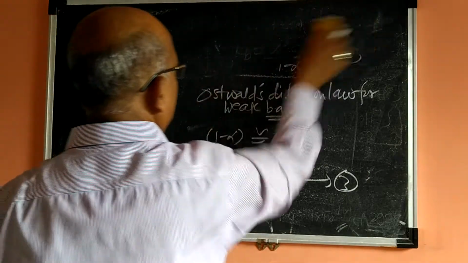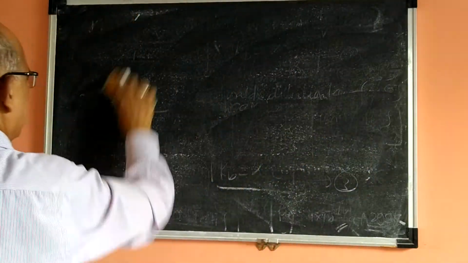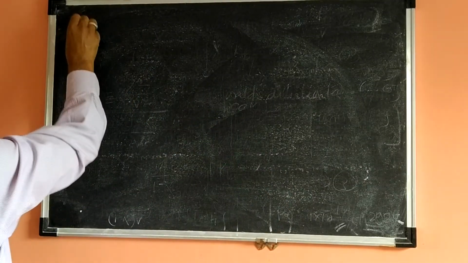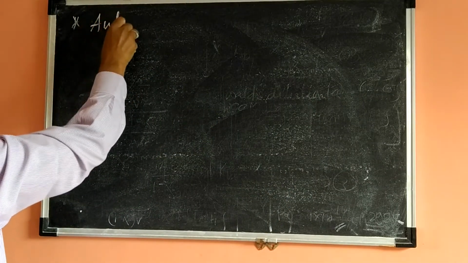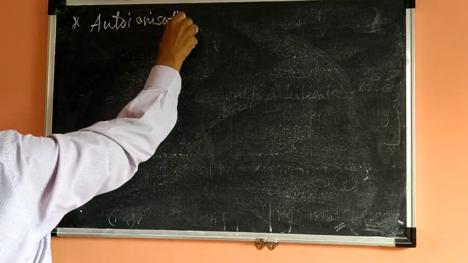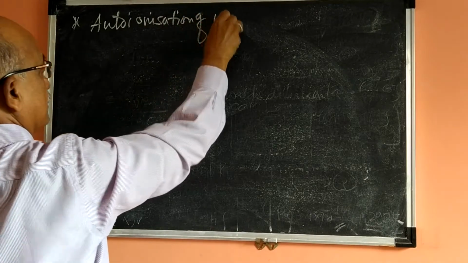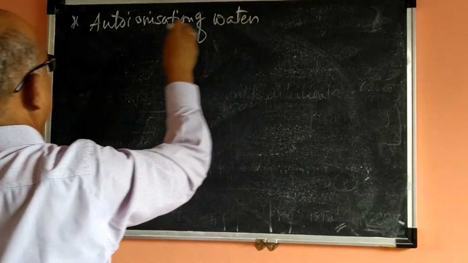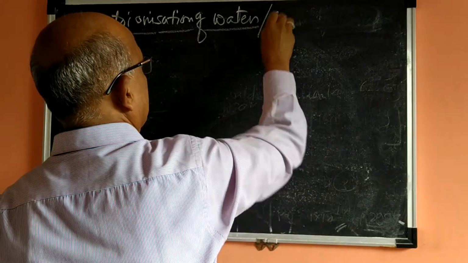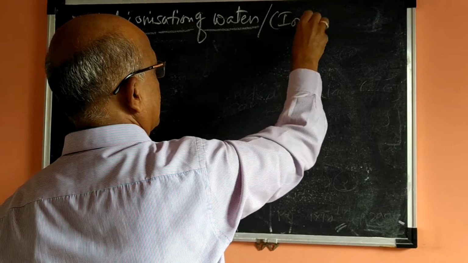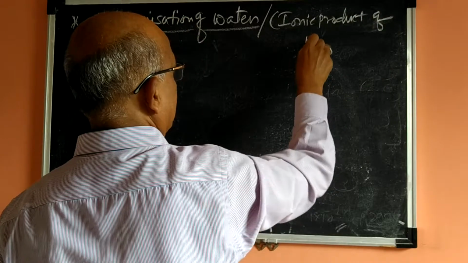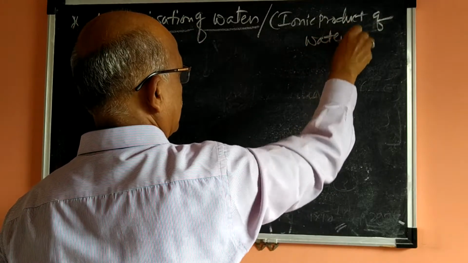Next one is about self-ionization or auto-ionization of water. What is the meaning of auto-ionization of water? Next point, auto-ionization of water, which is also called the ionic product of water.